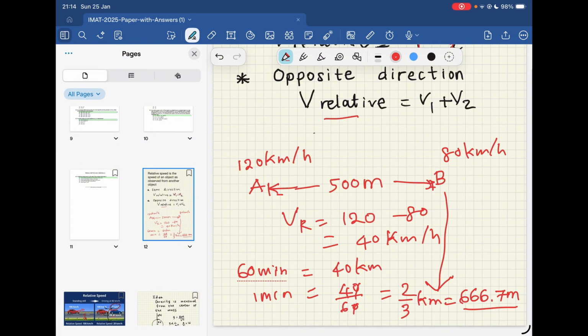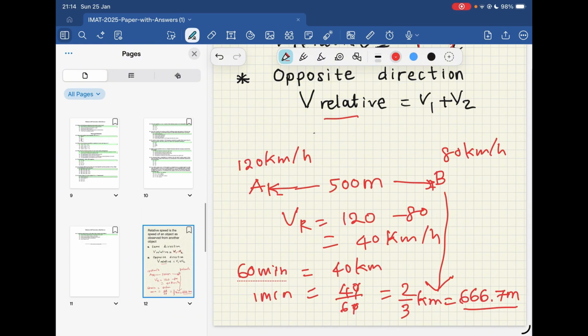So in this question, you should be able to convert kilometers per hour in terms of minutes, and also you should have some idea about relative motion. This question is very easy. These are very fundamentals, and the calculation is not that difficult, so it's going to be very easy.